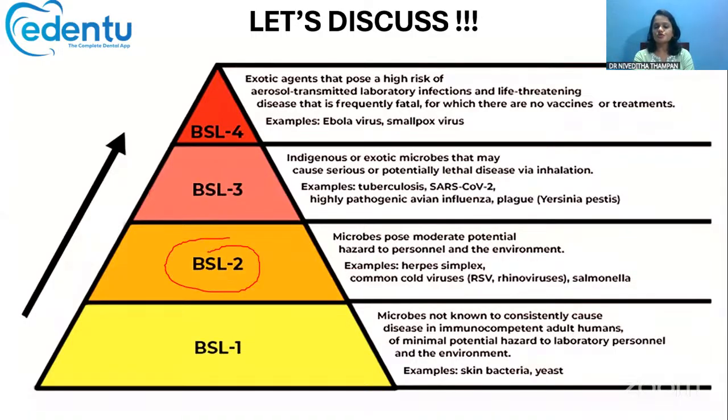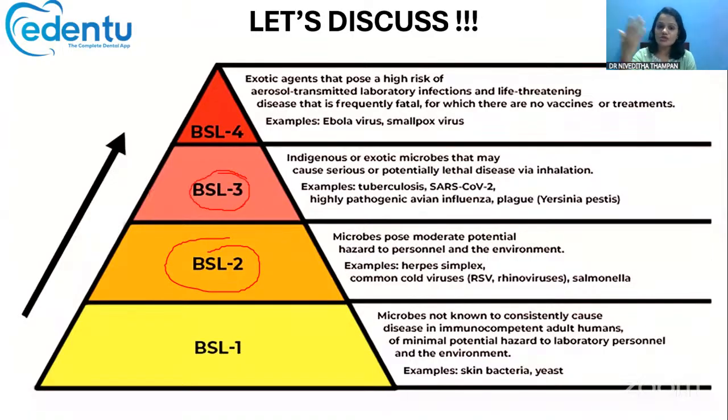Okay, now coming to the BSL-3 level, it deals with indigenous or exotic microbes that can cause serious or potentially lethal disease just via inhalation itself. Typical examples are Mycobacterium tuberculosis and the COVID virus, and the influenza virus and all. They all belong to this BSL-3 level.